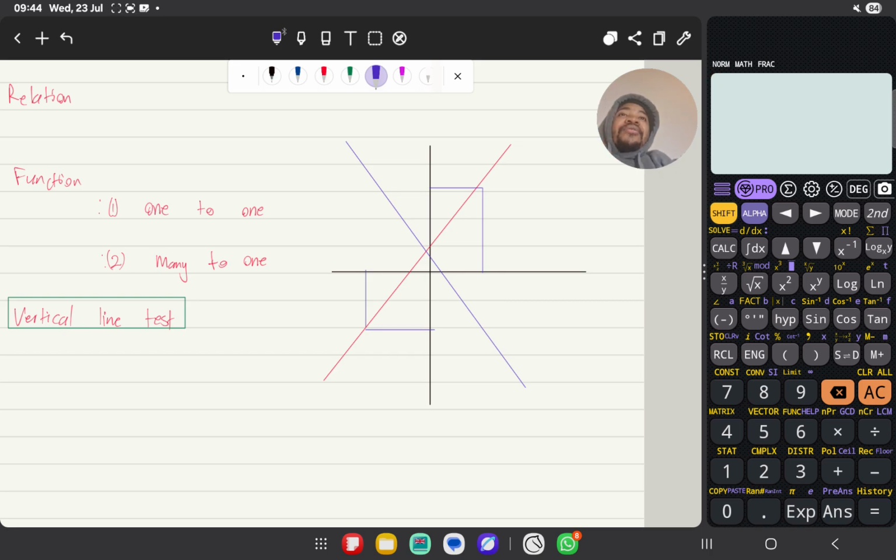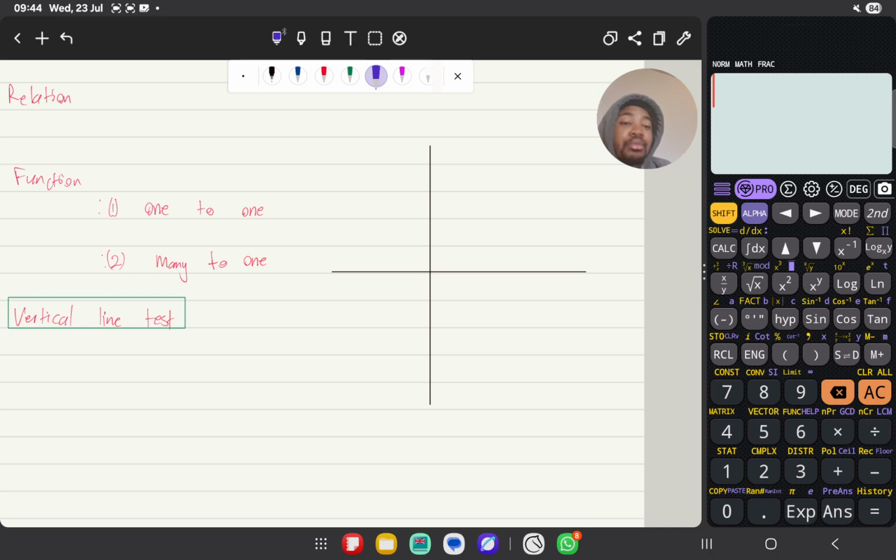And then we also have what we call many to one. From the way I spoke about the previous one, I think you might have a clue of what we're going to say here. So many to one: we have many x values going to one y value.